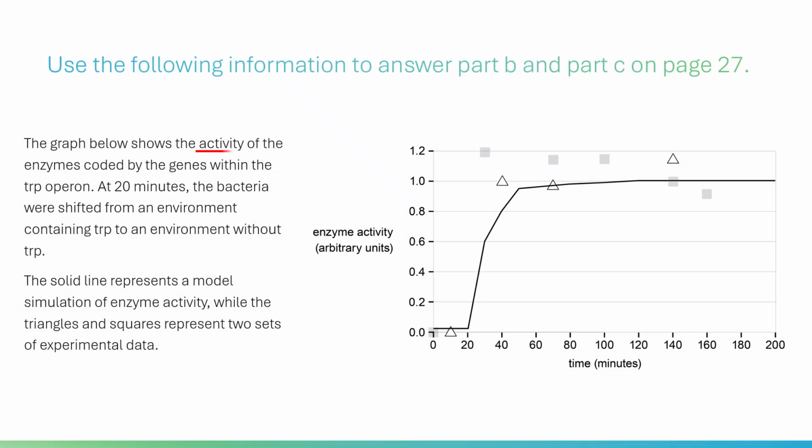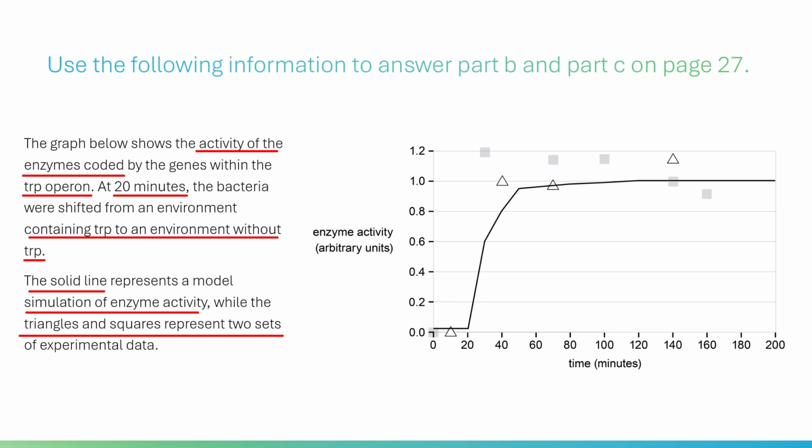The graph below shows the activity of the enzymes coded by the genes within the TRP operon. At 20 minutes, the bacteria were shifted from an environment containing TRP to an environment without TRP. The solid line represents a model simulation of enzyme activity, while the triangles and squares represent 2 sets of experimental data.